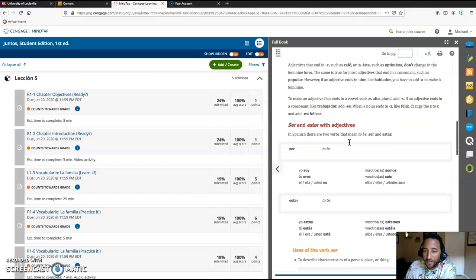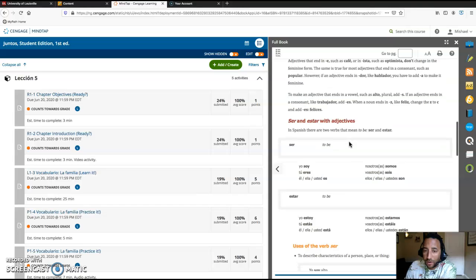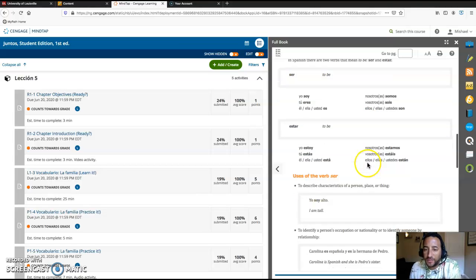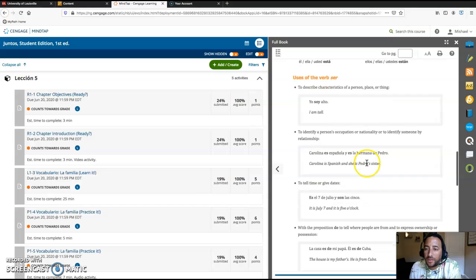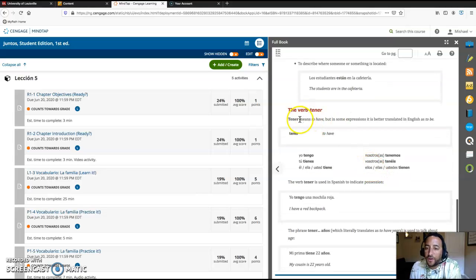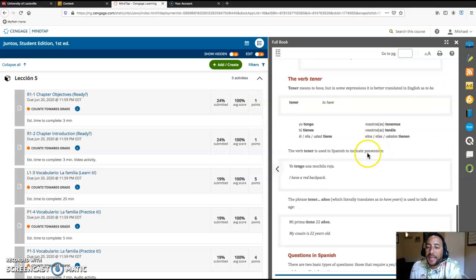Also, you have to look if it's singular or plural. And then we have verbs ser and estar with adjective. You have the uses of ser and the uses of estar, and the verb tener, to have.